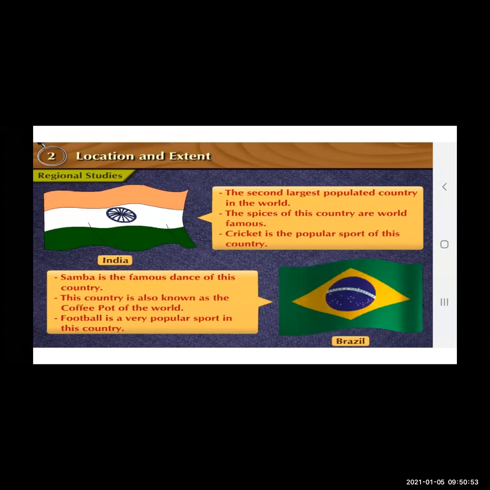So what are the features we will see? India, the second largest populated country in the world. It is second largest populated country. The spices of this country are world famous. Cricket is the popular sport of our country, that is India.